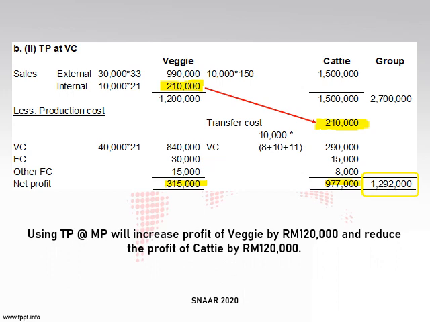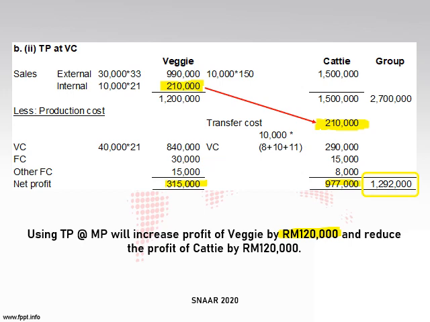Okay, so here you can see also that using TP at market price will increase the profit of veggie by 120. Why 120? Because previously her net profit was 315. She used variable cost. Okay, after changing her price to market price, it becomes higher.